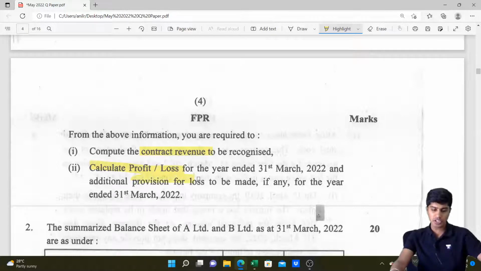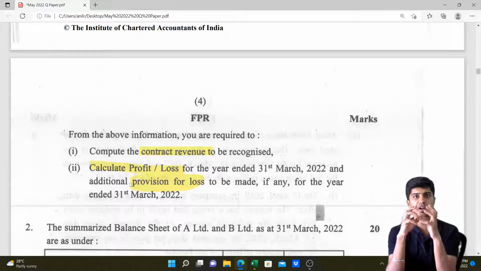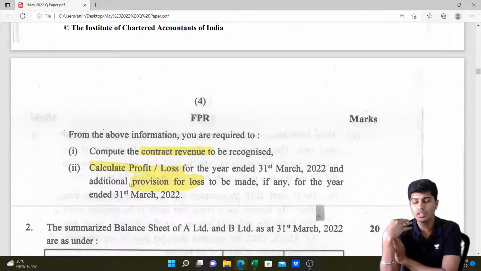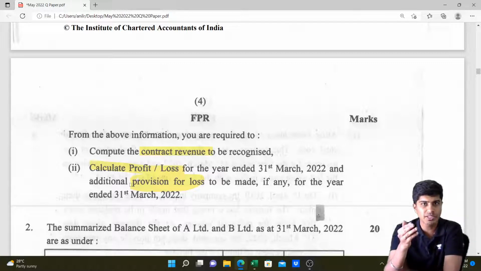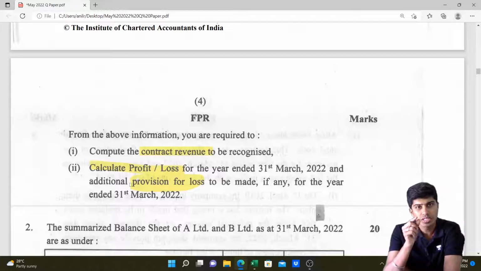And calculate profit or loss for the year ended. And is there any provision to be made? When do we make provision? So provision is made like this. I told you work certified plus work uncertified plus expense to be incurred is the total cost of the project. On the numerator, we'll take work certified plus uncertified. So extent completed divided by total cost of the project will give us the percentage to the extent which the contract is complete.